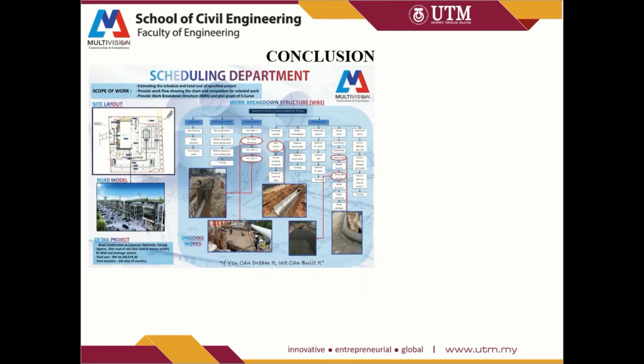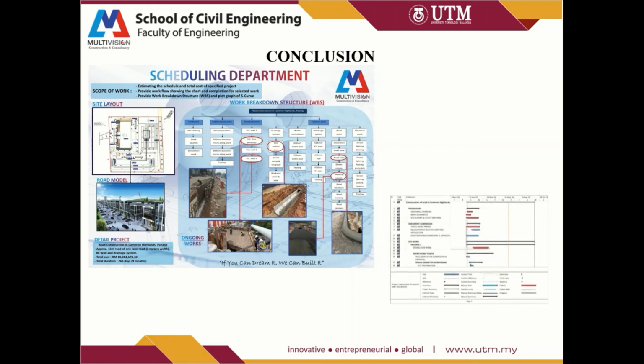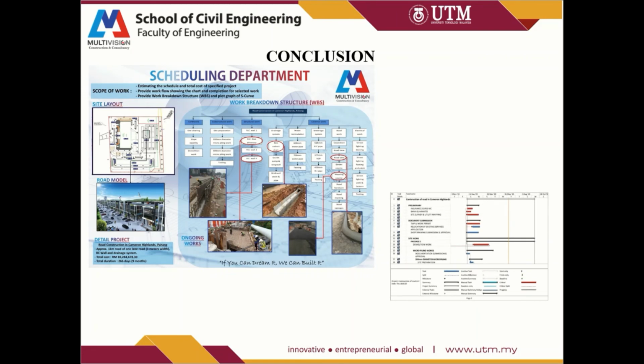So for the conclusion, to start the scheduling of a project, we must first identify the tasks, provide WBS, and then cost and duration of the work. Then identify the resources and display them in the Gantt chart to see the progress of the work easily. Then we can determine how fast a project progresses from the S curve.